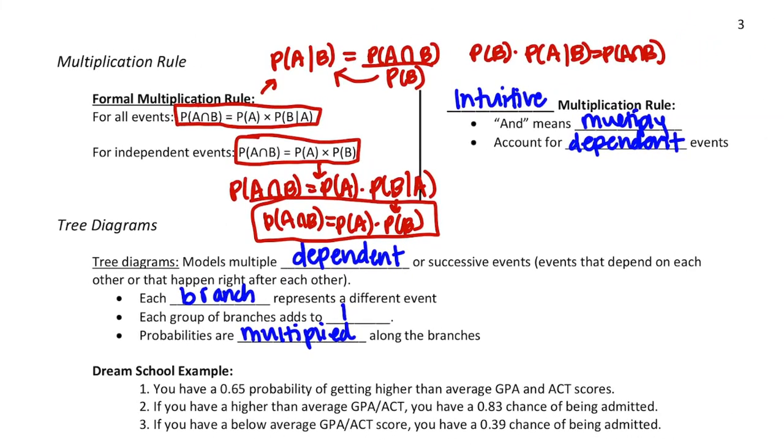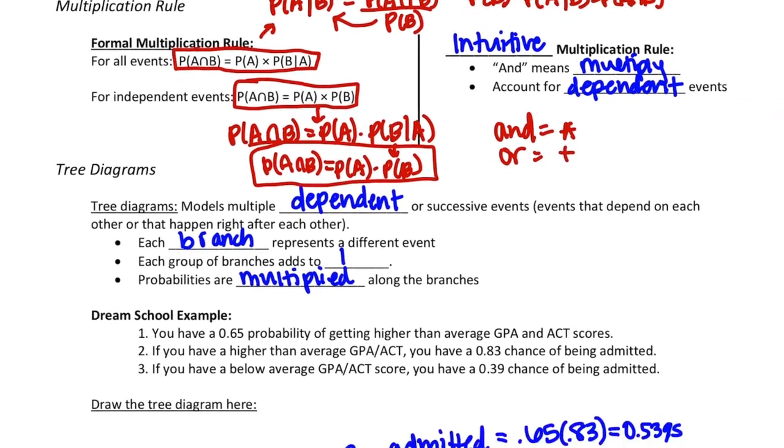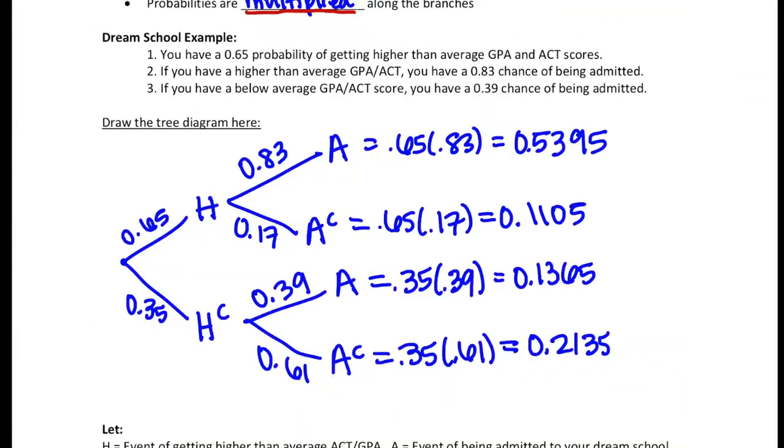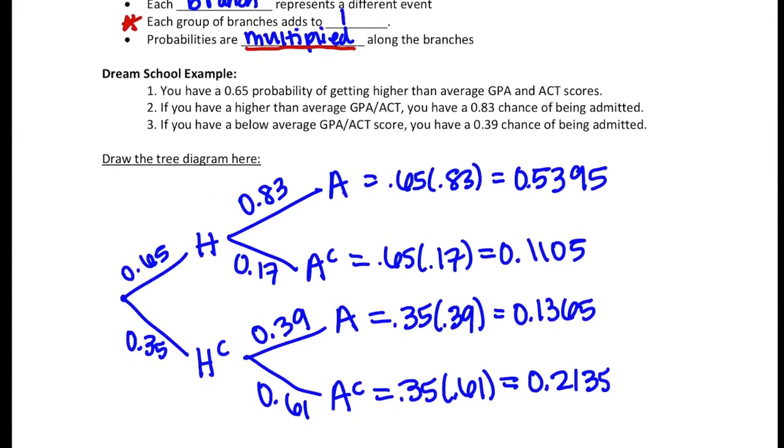And then just the intuitive multiplication rule. There's all these rules and formulas, but basically and means multiply. Account for the dependent events by using the right formula. There's 2 options. And I'm just going to add and equals multiply, or equals add. Those are some intuitive things. Now the tree. All right, so hopefully with this dream school example, you were able to see the tree diagram in Desmos and how it worked.